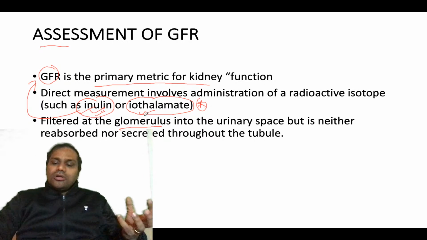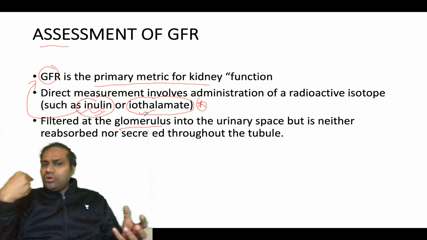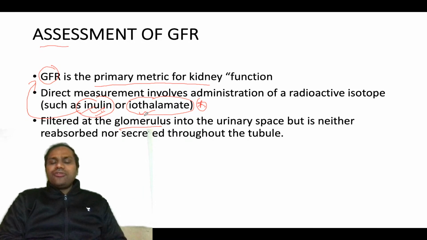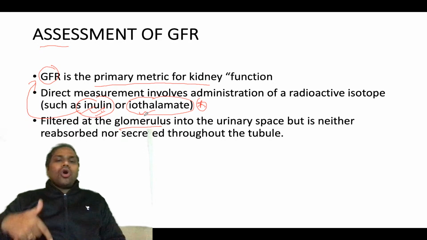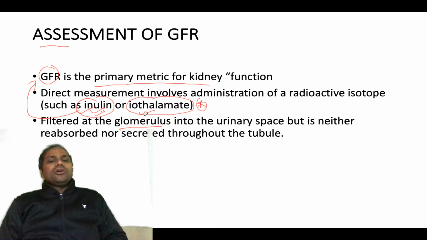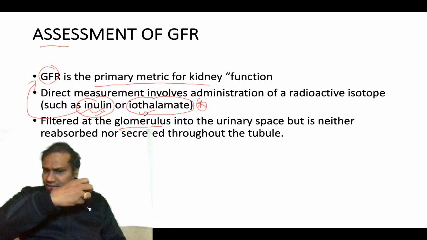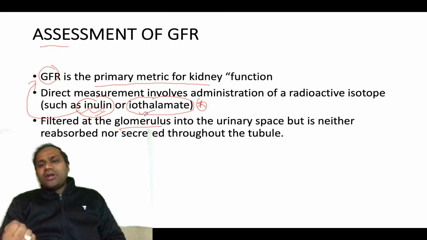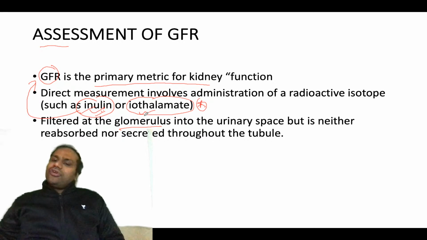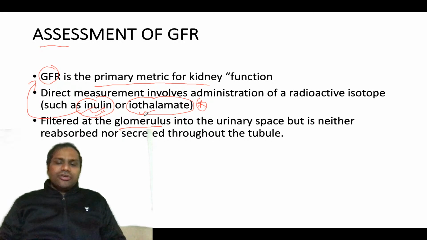So when you give inulin or iothalamate, what happens? They will be filtered at the glomerulus into the urinary space, but they will neither be reabsorbed nor be secreted throughout the tubules. Whatever you put in the blood gets filtered from the blood at the glomerulus, passes through the tubule and is completely excreted in the urine.